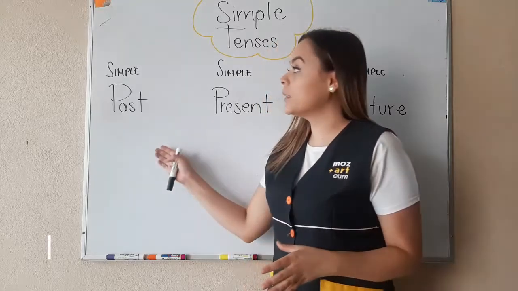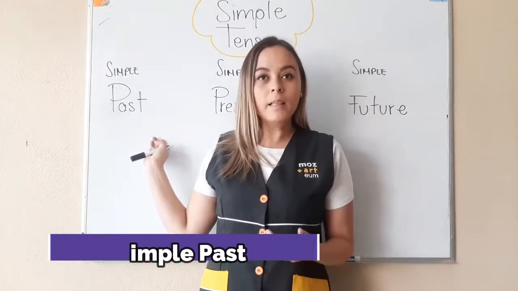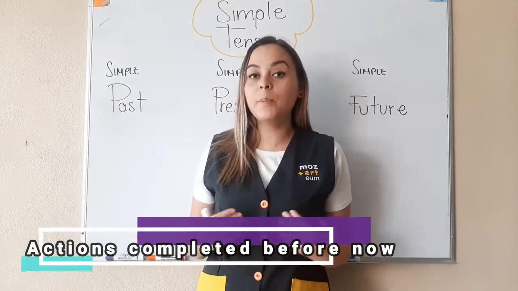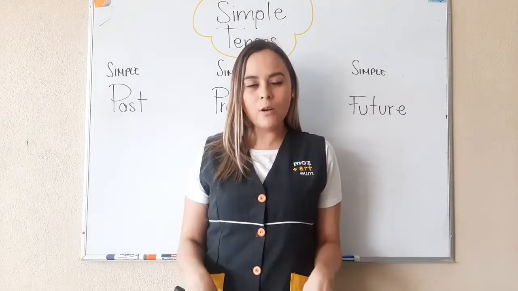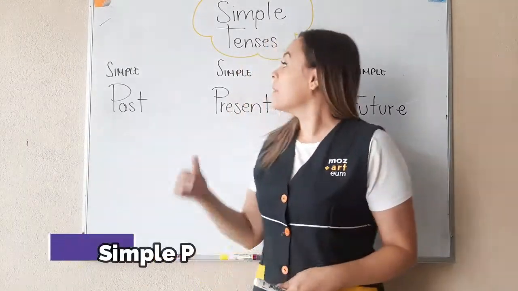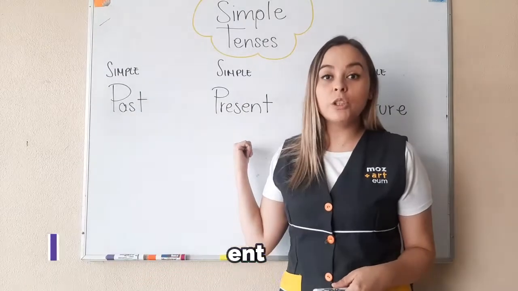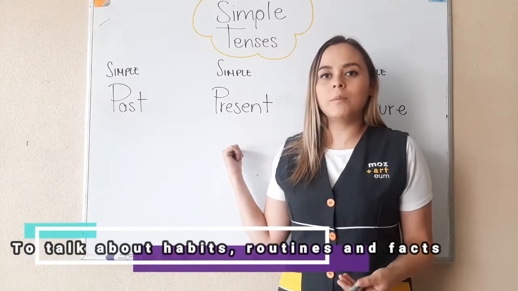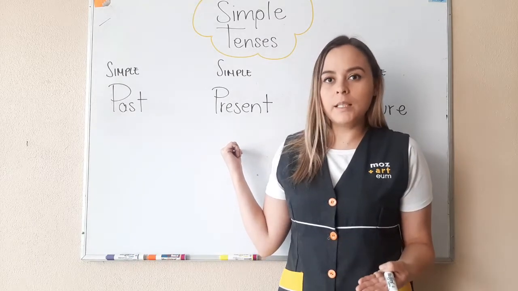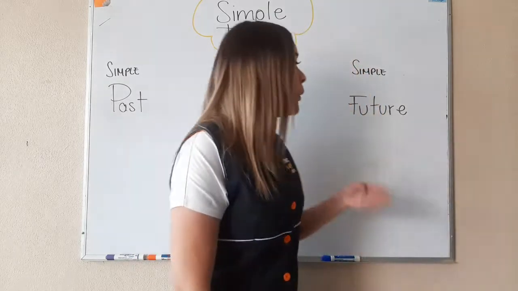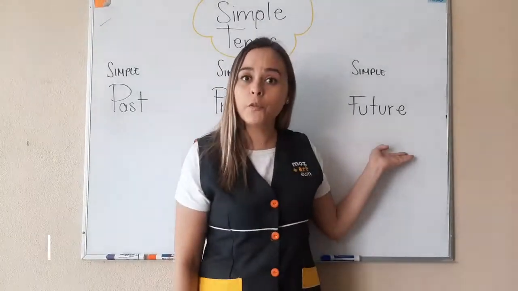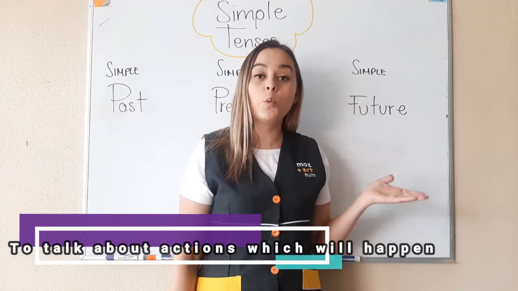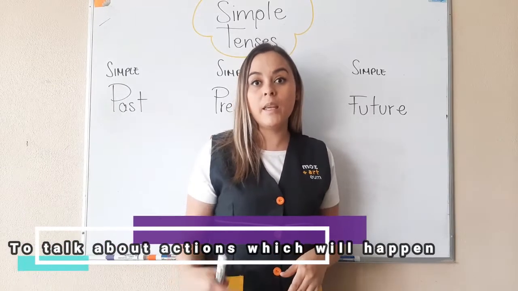Okay, we're going to start with the simple past. And the simple past is used to talk about an action that has been completed before now. Okay? The present simple is used to talk about habits or routine, or to talk about something that is a fact, something that is true. We also have the simple future, and the simple future is used to talk about an action which will happen in the future.